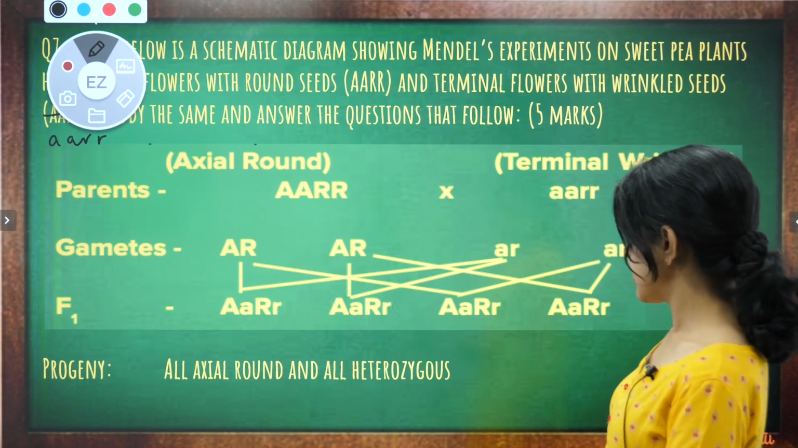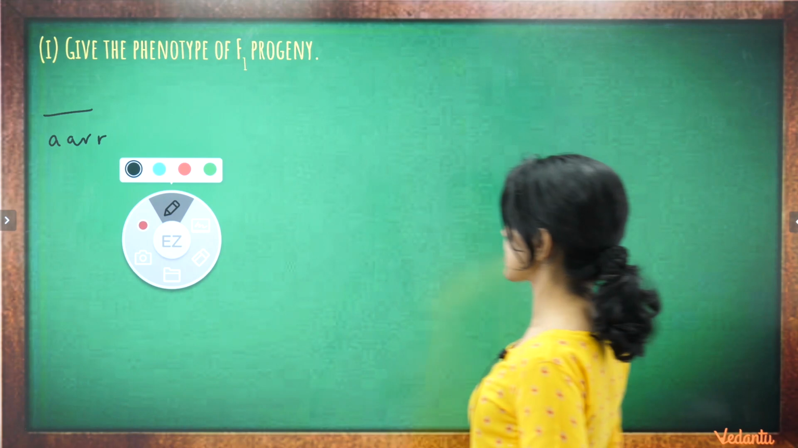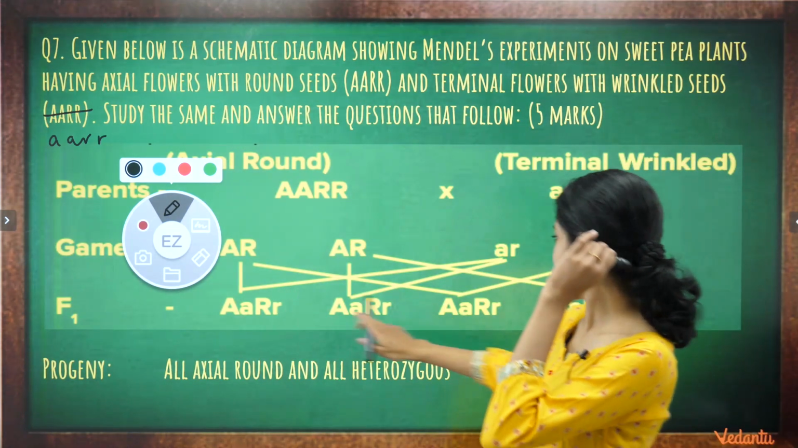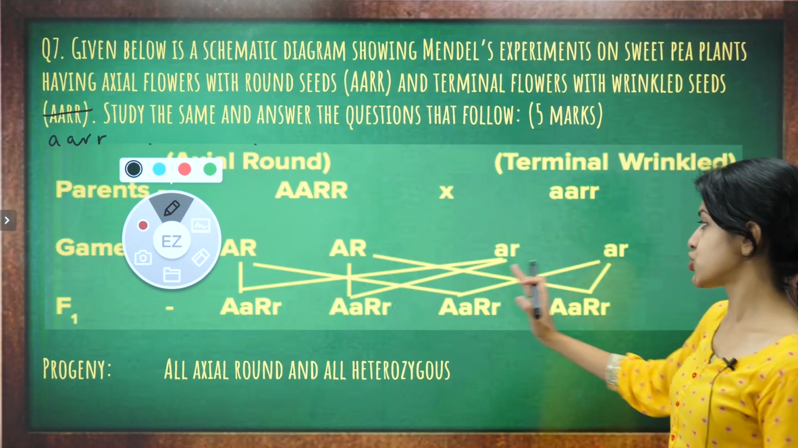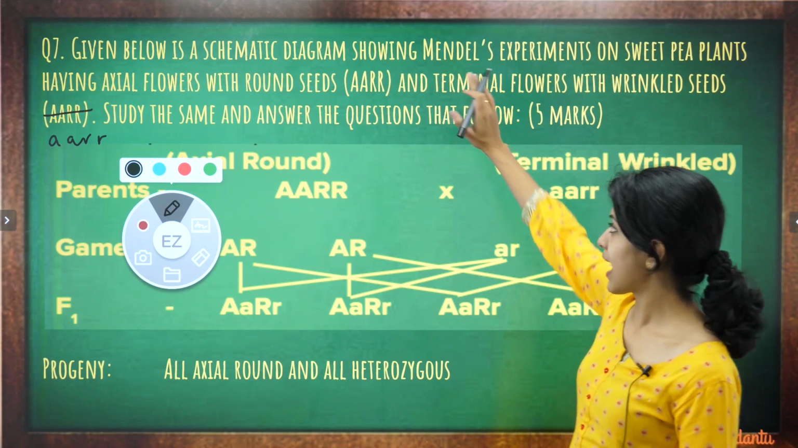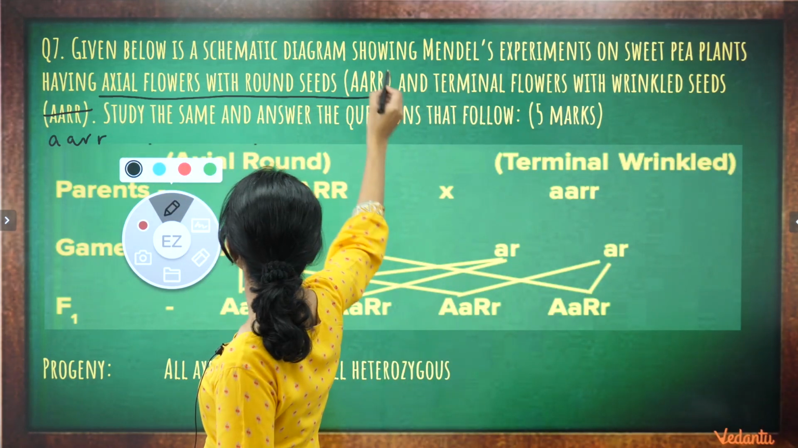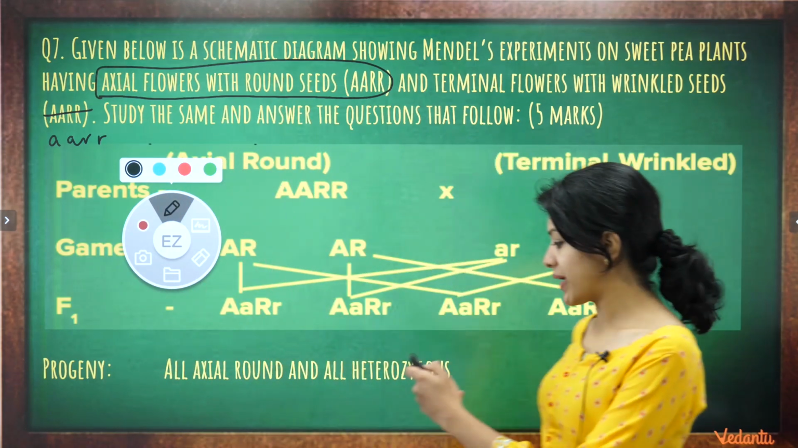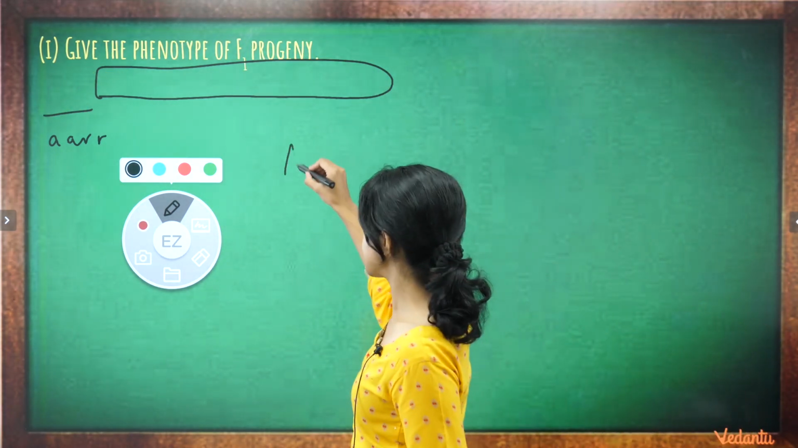The first question would be, give the phenotype of F1 progeny. What do you see? F1 progeny are all double heterozygous. So phenotypically, they would all have axial flowers with round seeds, just like the dominant parent. So this will be your answer to question number 1, axial flowers with round seeds.